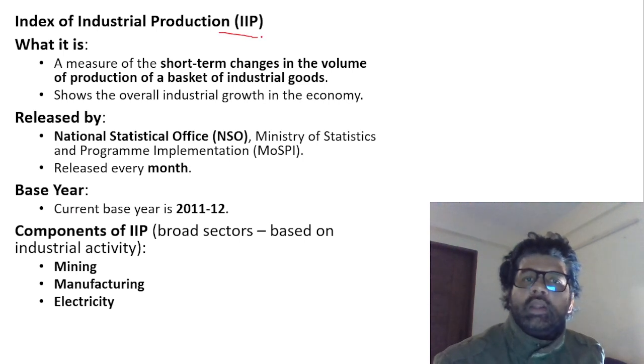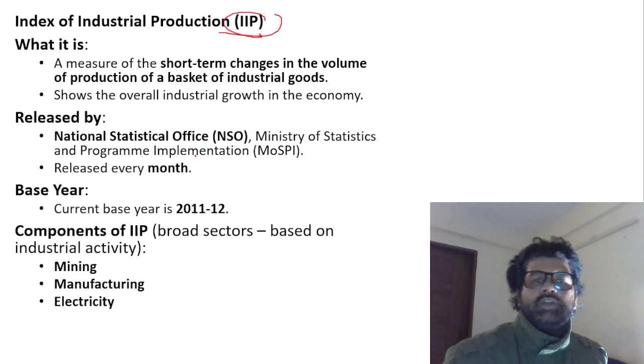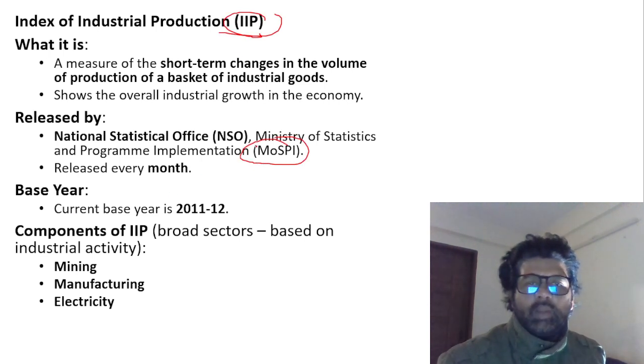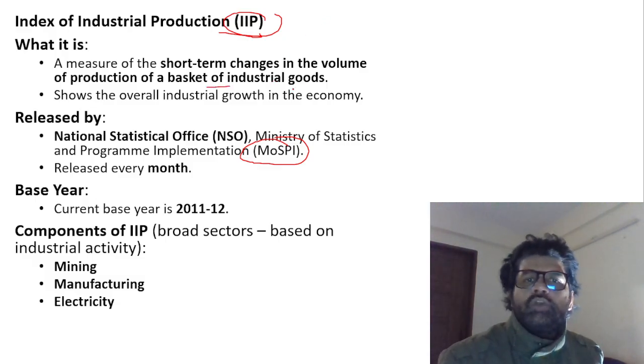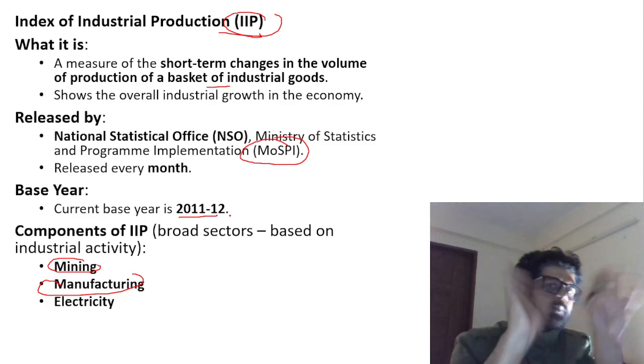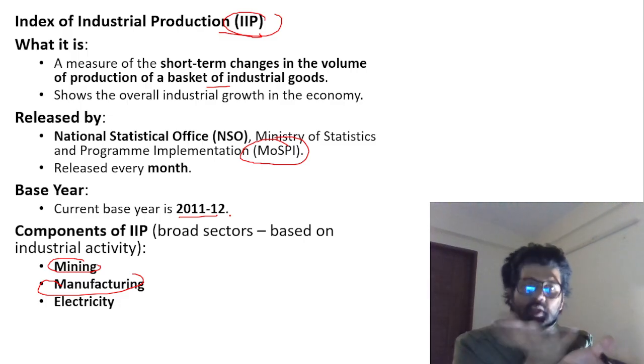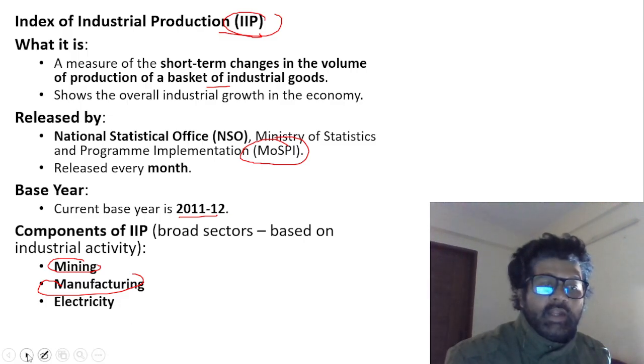This is important. Index of industrial production. Who publishes it? MOSPI, Ministry of Statistics and Program Implementation. So what they are trying to check is the change in the volume of a basket of industrial goods which lie under mining, manufacturing, and electricity. So these are the components. Base year 2011-12. So this is a broader index compared to ICI, index of 8 core industries.